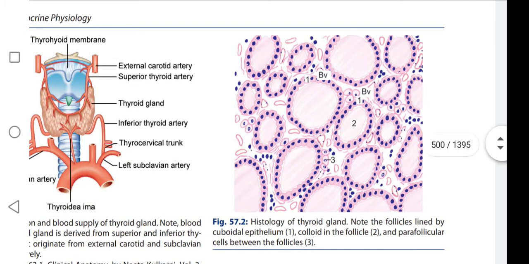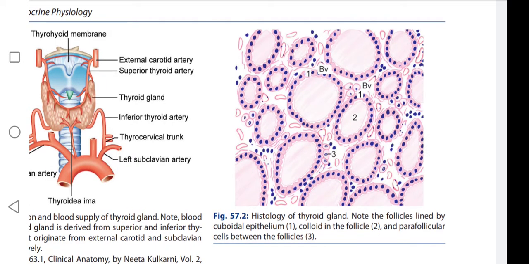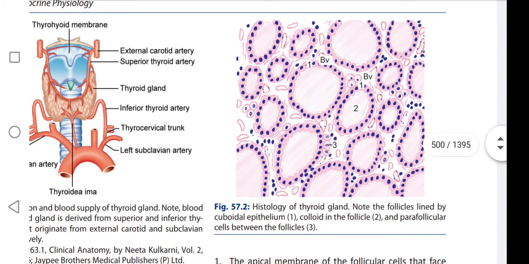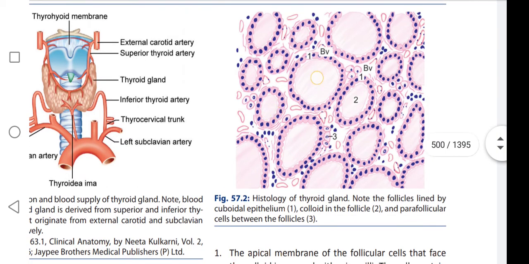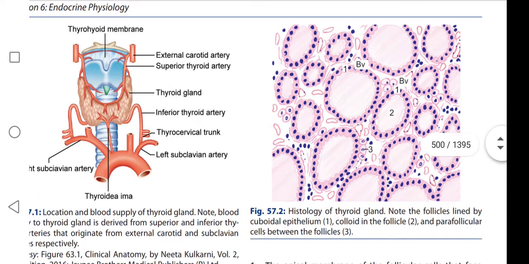And this is the colloid. In follicles, colloid is present. It may be thyroglobulin. And between these follicles, a pair of follicular cells are present.